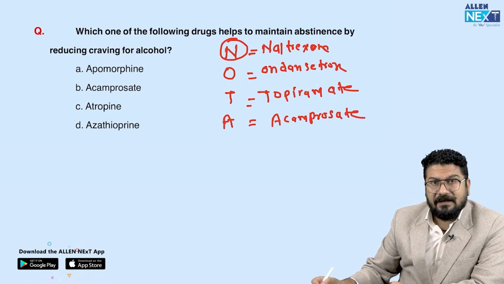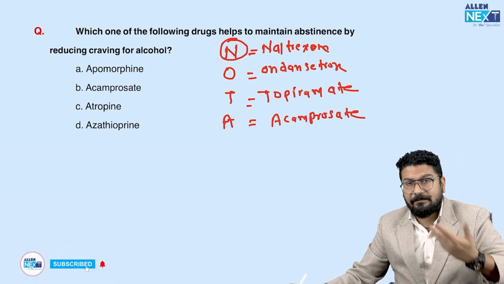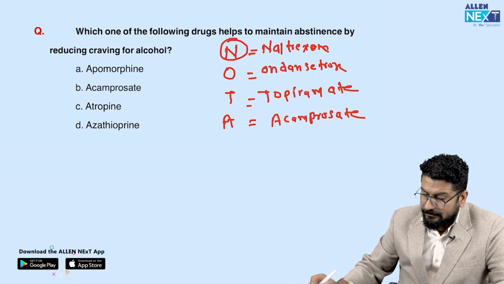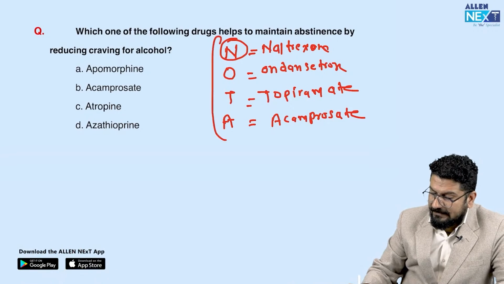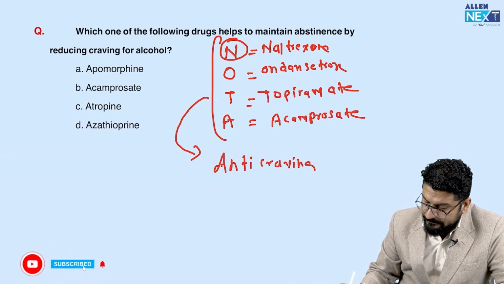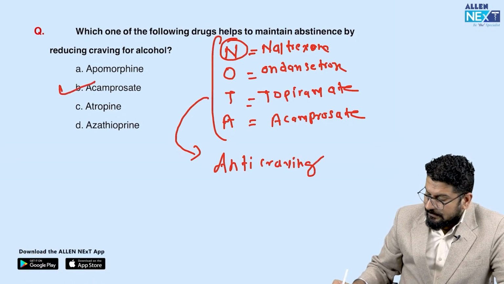Some of you are thinking about disulfiram, but that is not for maintaining abstinence. That is called an anti-abuse drug, given for addiction but not for maintenance. These are the drugs which are called anti-craving drugs. These are the drugs which will reduce the craving for alcohol. The correct answer will be acamprosate.